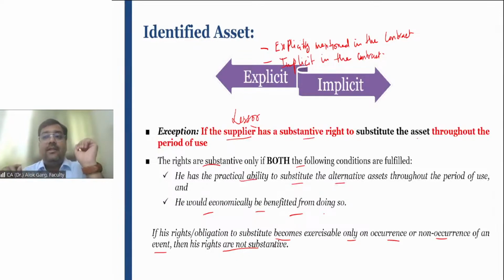In this case, the lessor has a substantive substitution right. The lessor has a practical ability to replace the asset through an alternative asset, and the lessor is economically benefited from doing so. For companies who are putting their stalls in a place where they do not have a fixed or allocated place, from the lessee perspective this is not an identified asset, so it will not be covered under the lease agreement, and this will not fall under Ind AS 116.